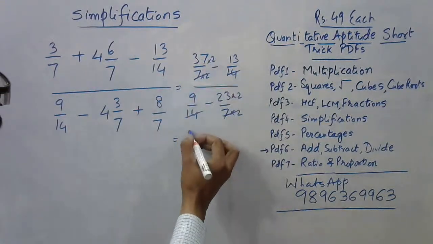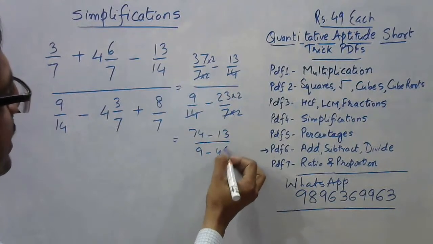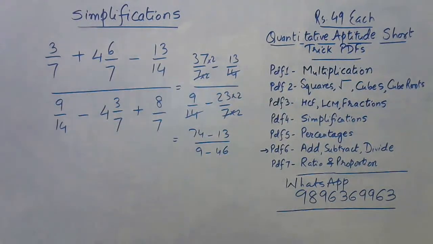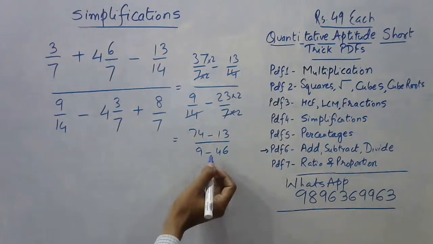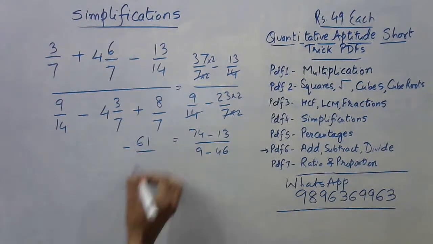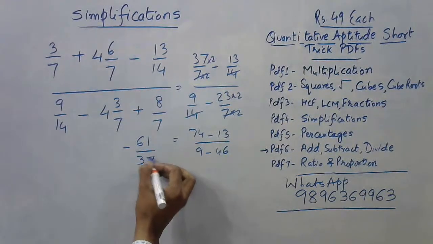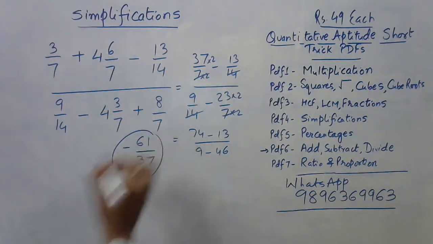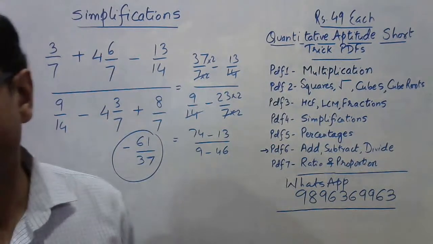This is 74 minus 13, 9 minus 46. Right? 74 minus 13 is 61. And in the denominator, we have the negative sign upon, and 46 minus 9 gives you 37. So here's your answer for the question. Minus 61 upon 37 is the answer which I was looking for.